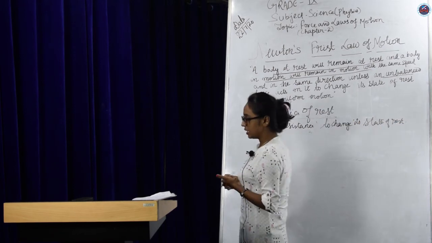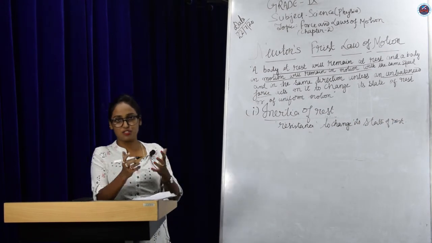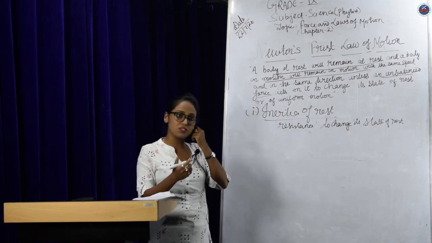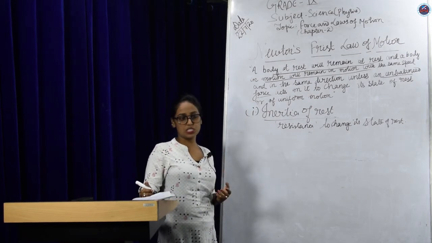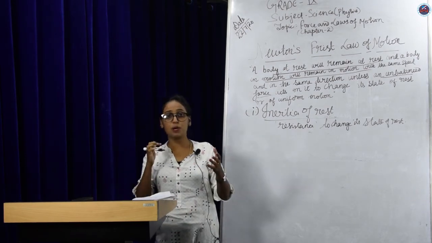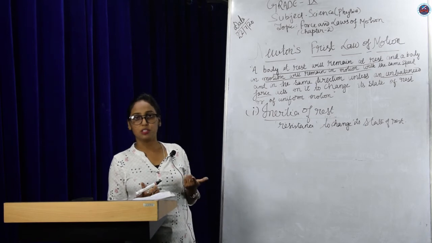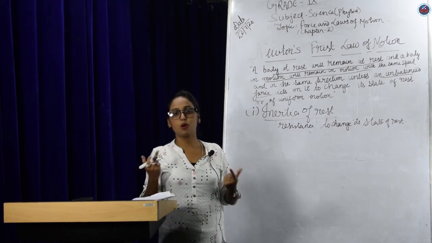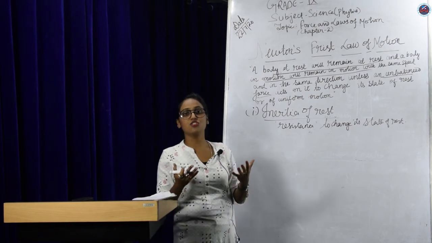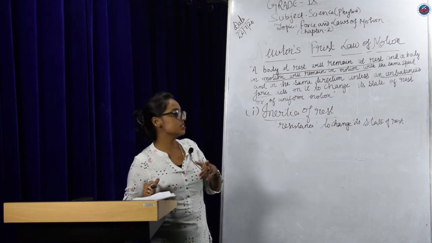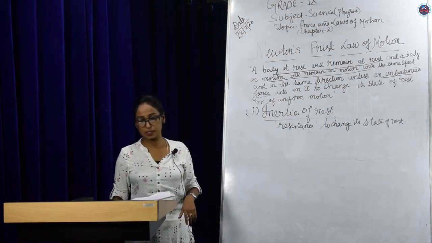Now here, let us take the example of a bus journey, or when you're in a car, or when you are a passenger of a bus or train, you can experience this. For example, what happens when a bus suddenly starts? You are standing or you are sitting, and when a bus suddenly starts, the passengers will feel a jump backward, right? We feel a backward jump. Why does this happen? This happens because of inertia of rest.